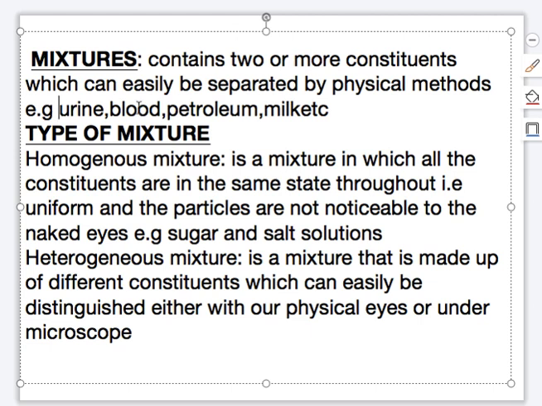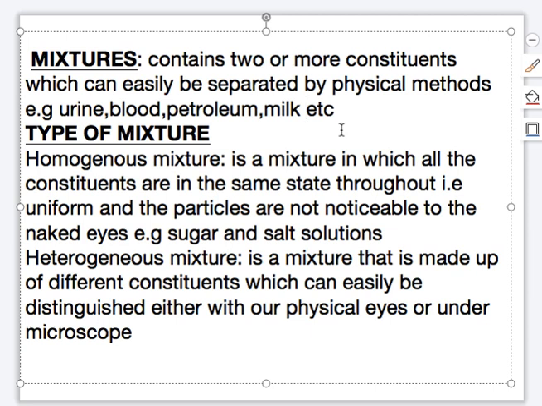Also, the third example is petroleum or crude oil, which can be separated into different fractions, which are petrol, diesel, engine oil, etc. And another example here is milk. So these are examples of mixture.